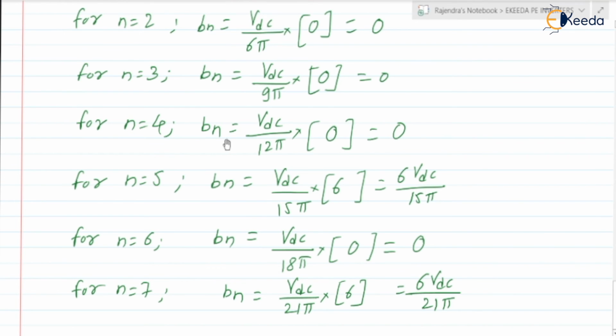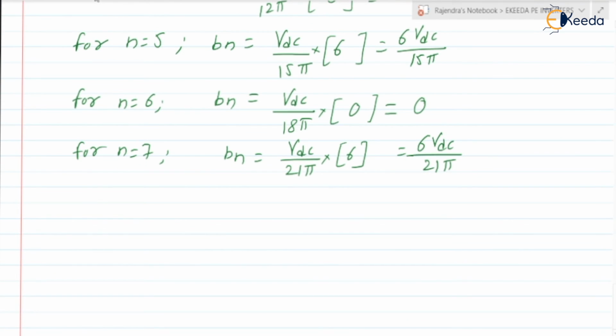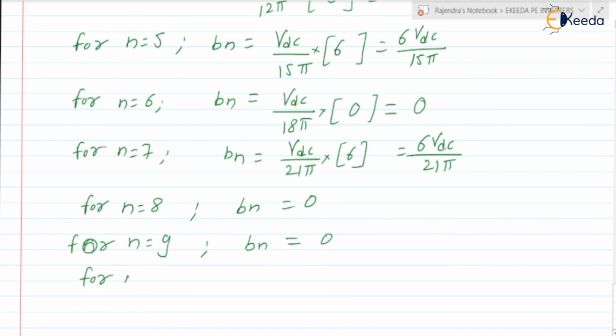For n is equal to 8, Bn will be 0. For n is equal to 9, again Bn will be equal to 0. For n is equal to 10, Bn is equal to 0.